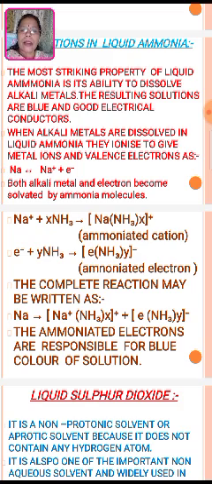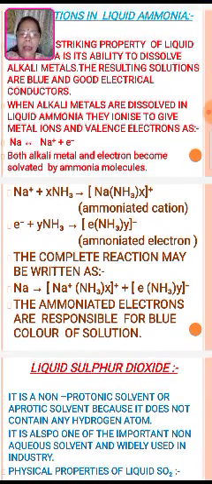Na+ plus ammonia, there is the ammoniated cation formed, and the electron plus ammonia, there is the ammoniated electron which is formed. So the complete reaction may be written with the cation and the anion formed with the sodium. The ammoniated electrons are responsible for the blue color of the solution, which gives a blue color to the solution.